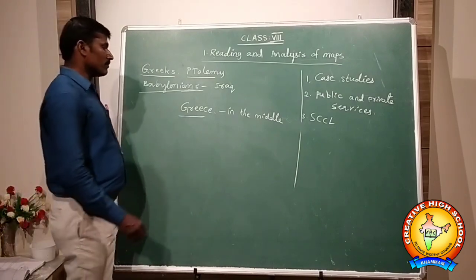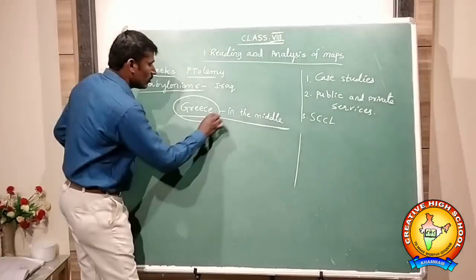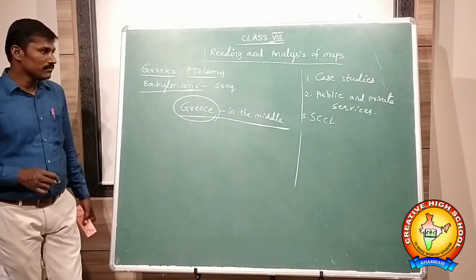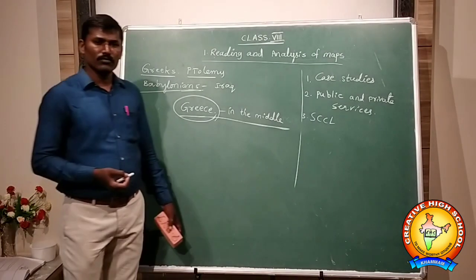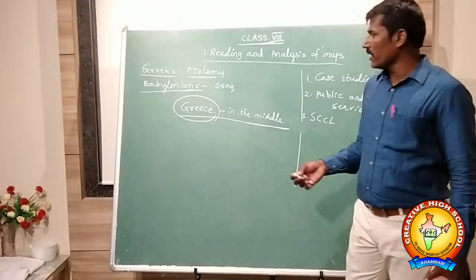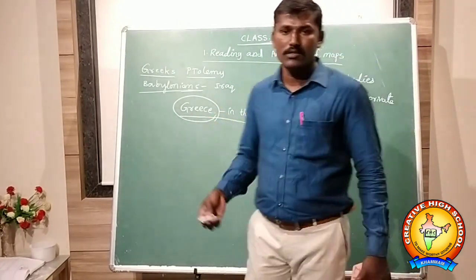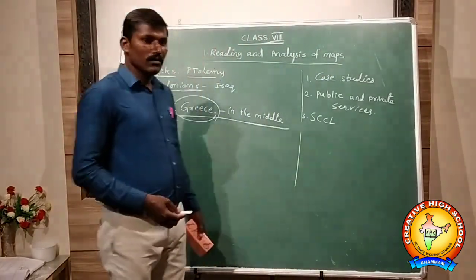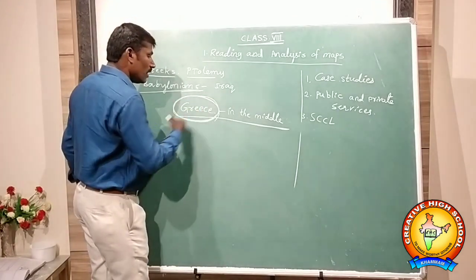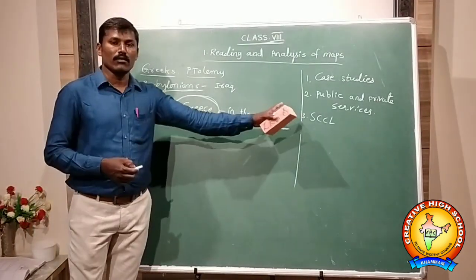Why? Because they knew only about their country. They didn't know about the other countries. At present we have a lot of information, but in olden days there was no information, no social media, no news channels, but they tried. That's why they placed Greece in the middle of the map, as the middle of their country.